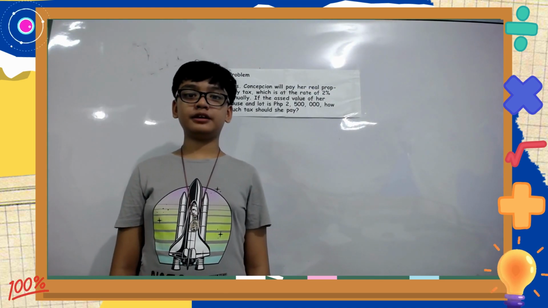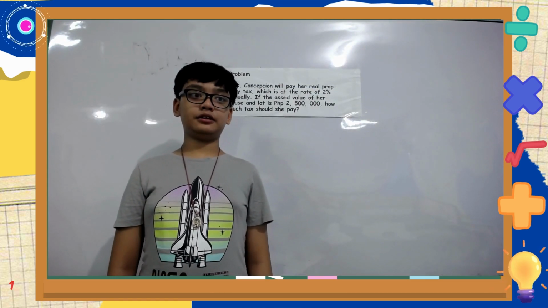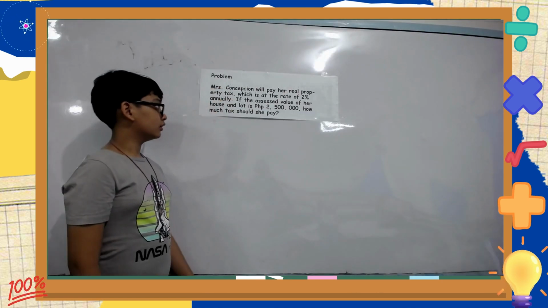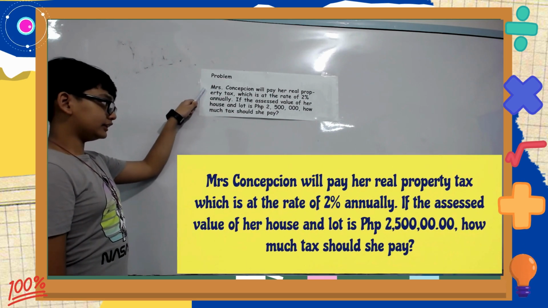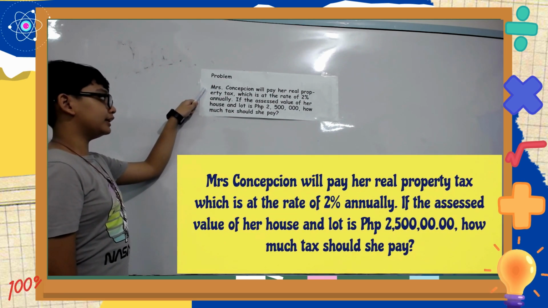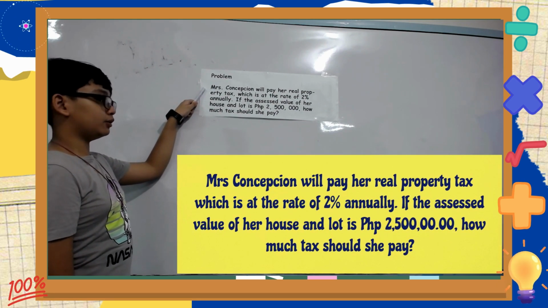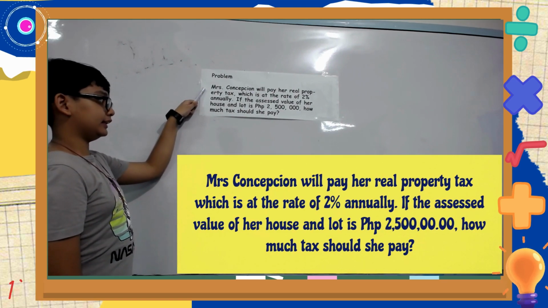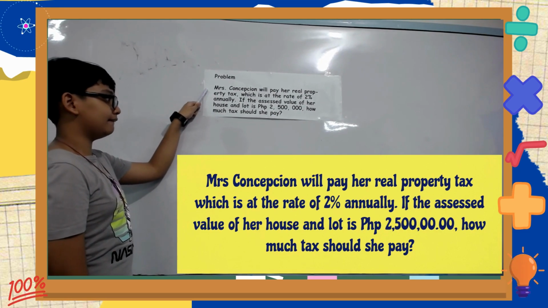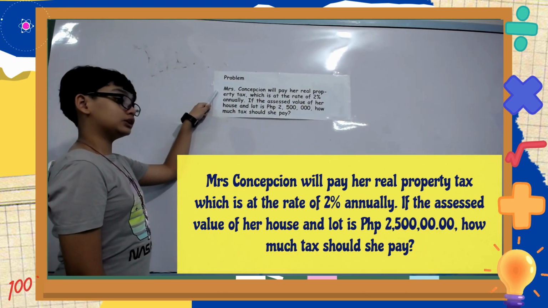Now we learned about the terms. Let us now proceed to the example problem. Now, let us read the sample problem below. Mrs. Concepcion will pay her real property tax, which is at the rate of 2% annually. If the assessed value of her house and lot is 2,500,000 pesos, how much tax should she pay?